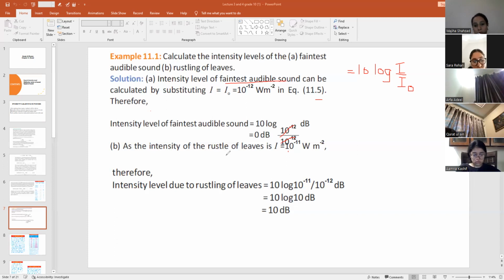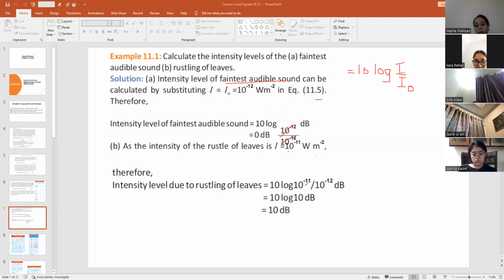Then the intensity of a rustle of leaf is I equal to 10 power minus 11 watt per meter square. This value is written in the table in the book, right? And this value will be given to you because you don't have to memorize these values, right? So again, you have to put this value in the formula. Intensity level due to the rustling of leaf is equal to 10 log of 10 power minus 11 divided by 10 power minus 12 dB. In I naught you always have to put 10 power minus 12 because it is the faintest sound, and we have to take this as a reference point. So 10 power minus 12 is always put in I naught, right?